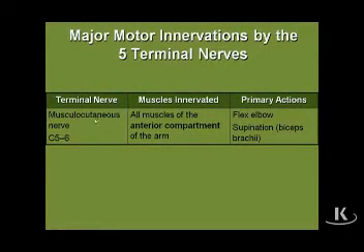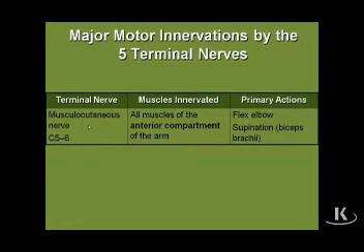If we look at the musculocutaneous nerve, it's one of the anterior division nerves, and it in fact innervates all of the anterior muscles of the arm. Period. So there are no exceptions. The only muscles the musculocutaneous nerve innervates are the anterior muscles of the arm, and all of the anterior